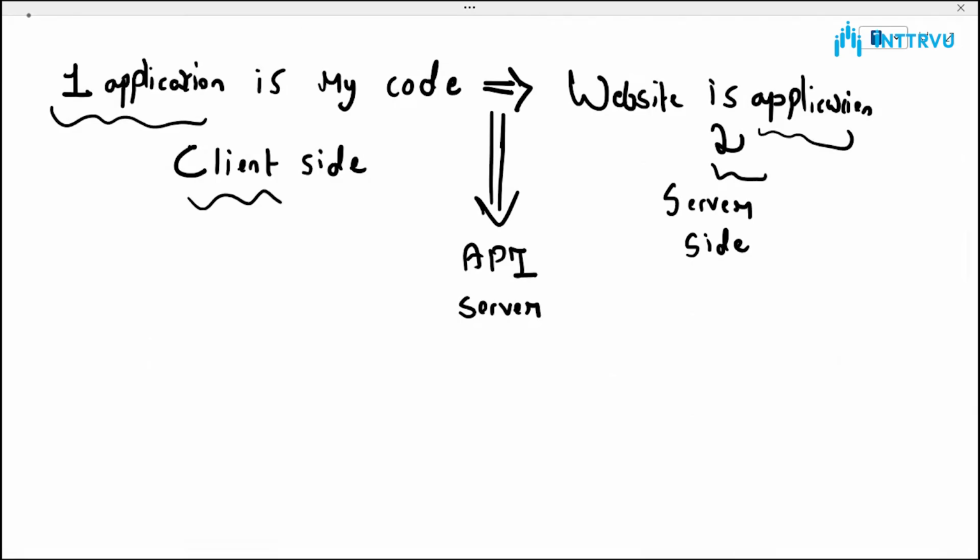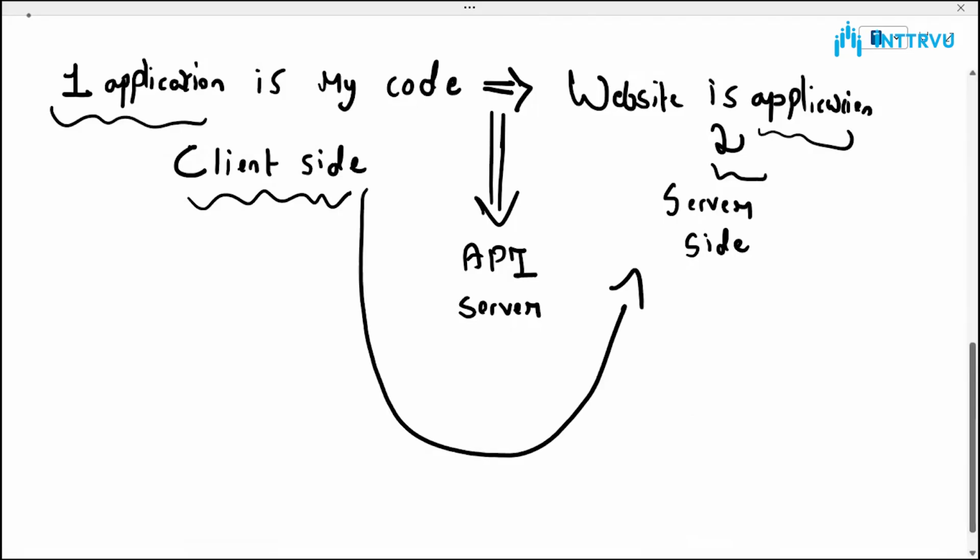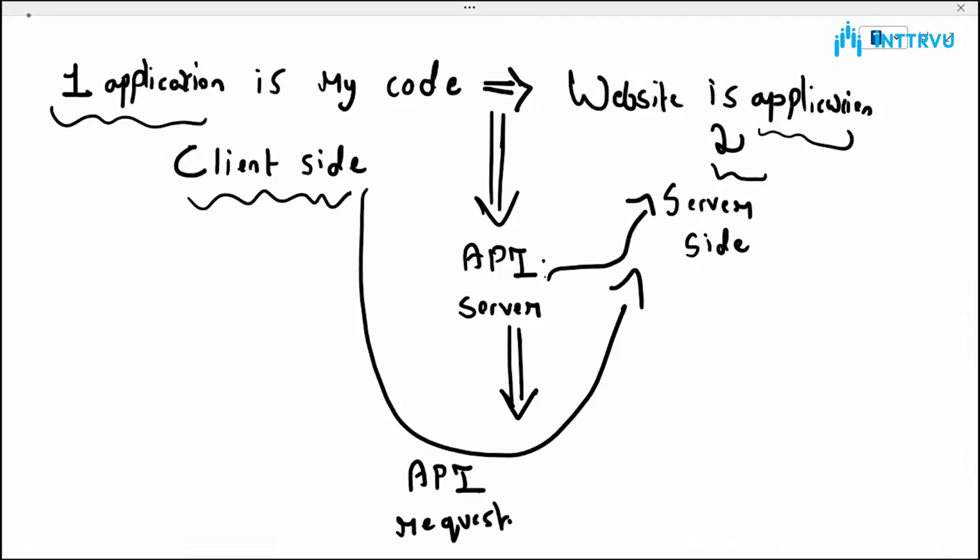So the client side is requesting some data. So it sends what you call an API request. And the server will pick this request, get this from the server side and supply that information back to the client side.